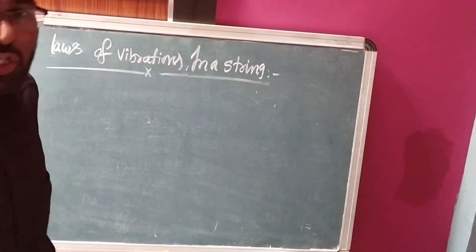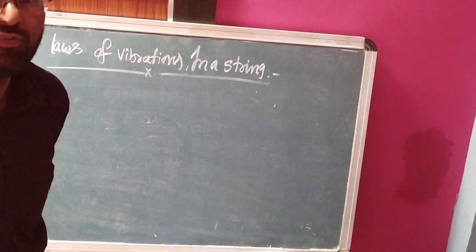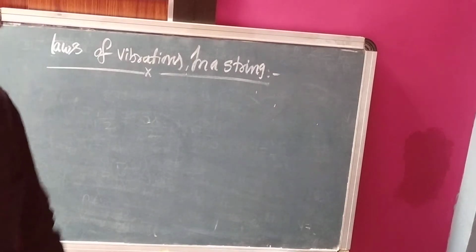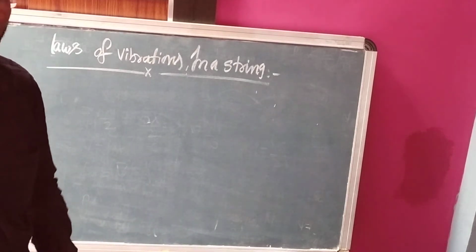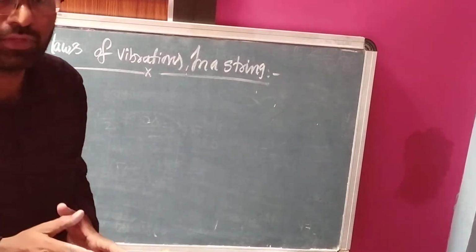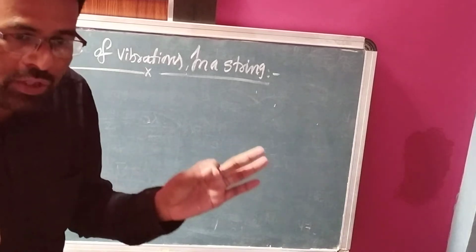Hi students, in the last class we discussed the formation of stationary waves. What do stationary waves mean? When two progressive waves having the same frequency and velocity and travelling in opposite directions are superposed, loops are formed. This is called a stationary wave. In this, nodes and antinodes are formed.